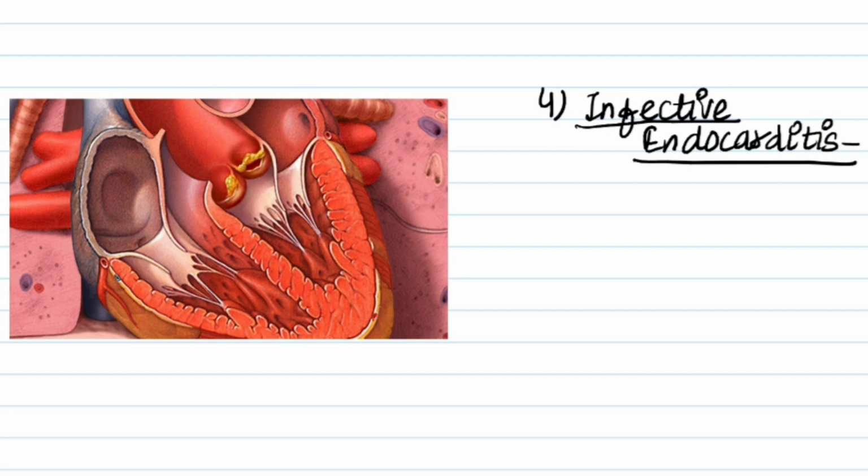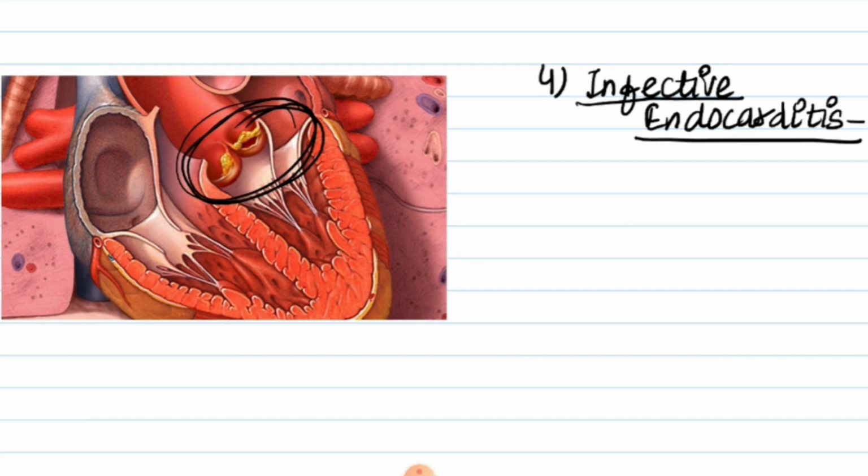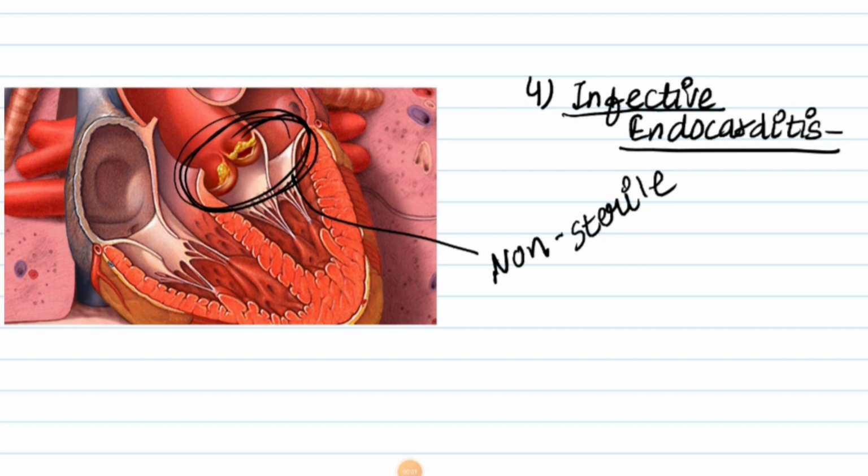You can see the images, how it's present in the walls. These depositions are large, bulky, and irregular, and they are vegetations on the wall cusps. These are non-sterile vegetations, and they are infected by Streptococcus viridans and also by Enterococci.